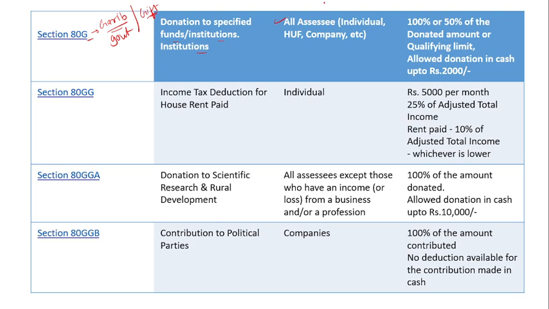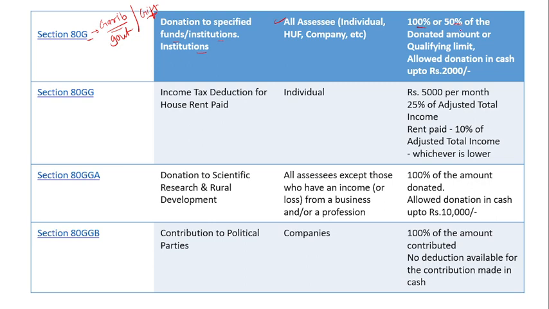There is no limit on the eligible person, whether it is an individual, an HUF, or a company. Here you will get 100% deduction or 50% deduction, depending on which institution you are donating to.